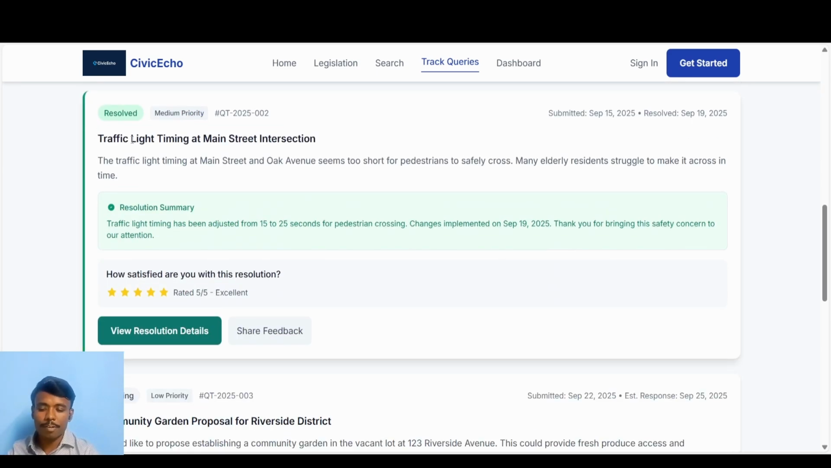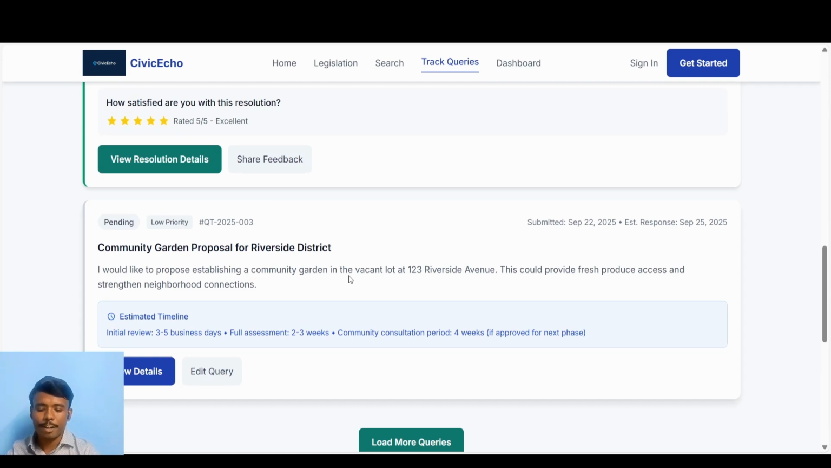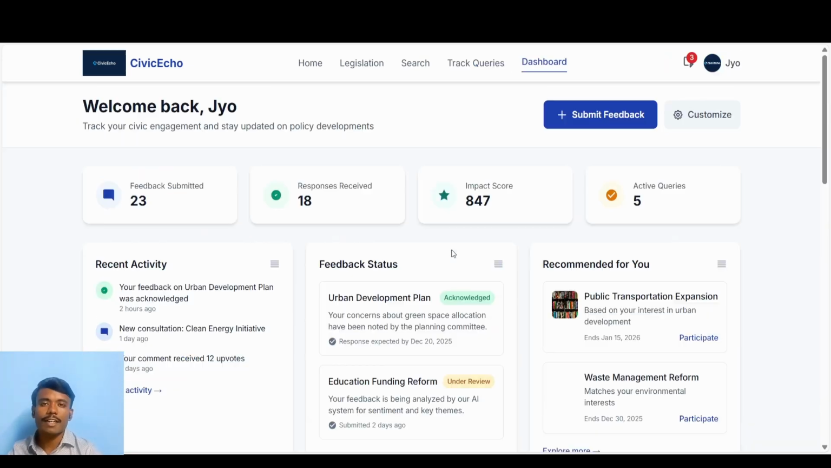These are the resolved queries. This document was resolved by the administrator or the policymaker, and so it will be marked as resolved, and the pending queries. And finally, the dashboard will contain all the metrics.